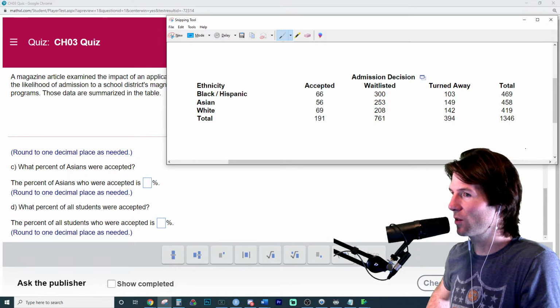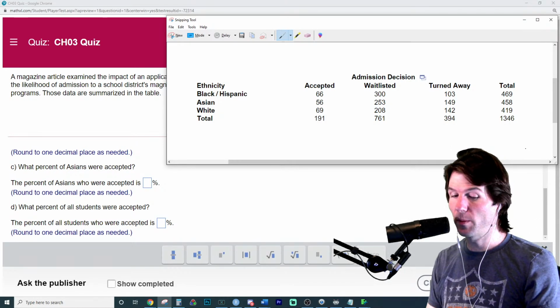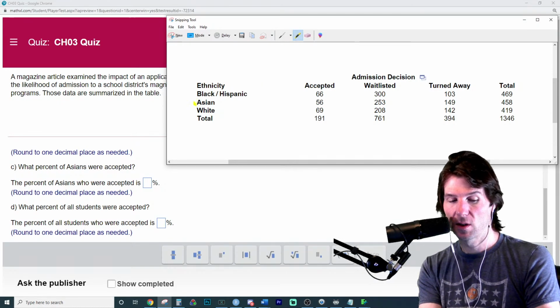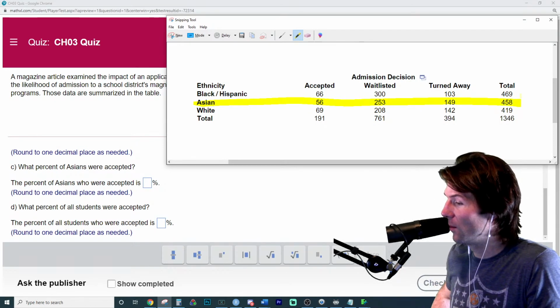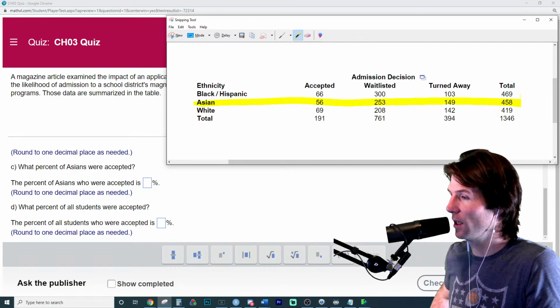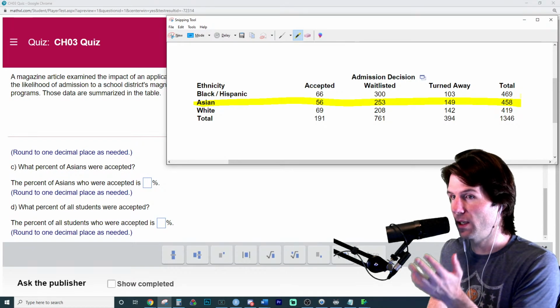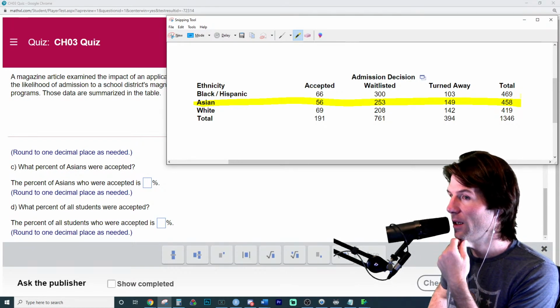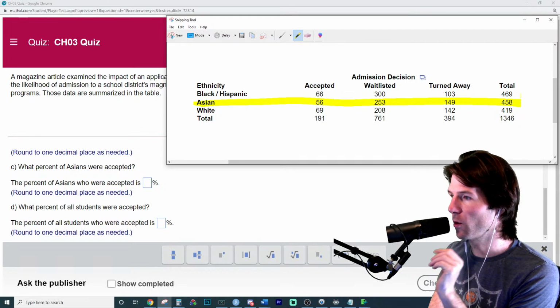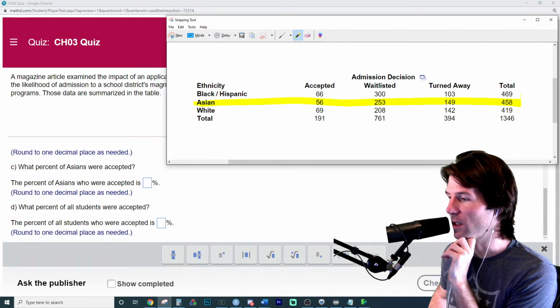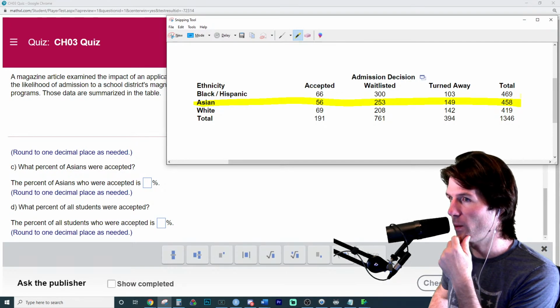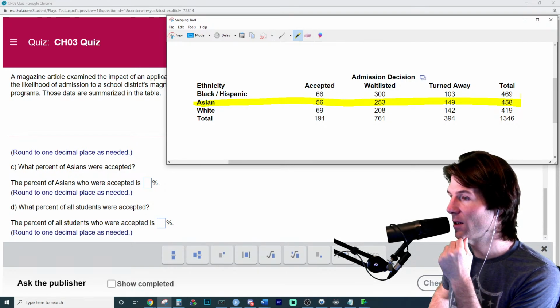So what percent of Asians were accepted? That is going to be conditional right here. So we need to go to just the Asians right there. Oh, definitely. So how would we find this? What percent of the Asians were accepted? Go to the whites. Any group here, we can say what percent of this group was accepted. How would we figure out this answer? What would be the mathematics here, to only focus in on those numbers?